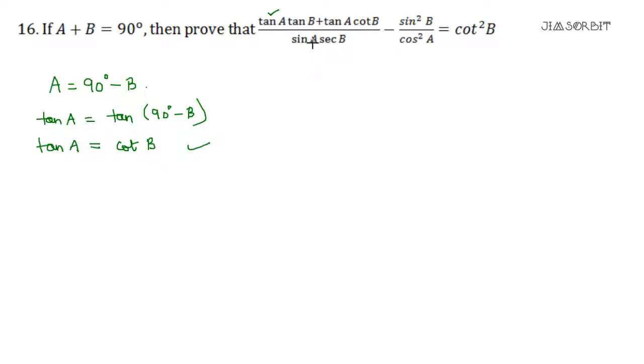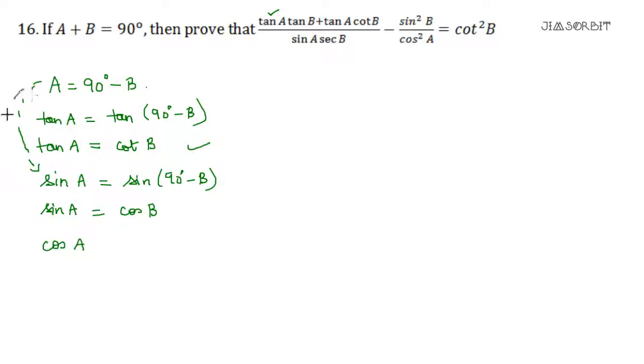Now let us find sin a in terms of sec b. So sin a. If we take sin here, it will be sin 90 minus b. We are using this relation again. Okay. So sin a is equal to sin 90 minus theta, cos b. Now everything is in b and b only. Here one more thing. Okay, sorry. So cos square a. So let us write cos a. Now if we write cos of this, so it will be cos 90 minus b. Correct? What it will be? Sin b.